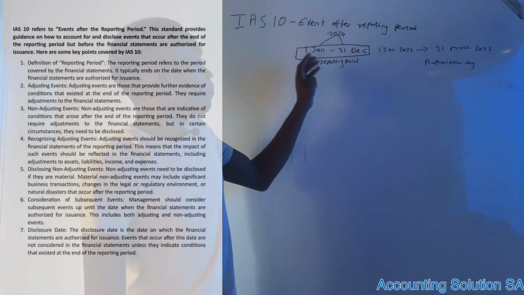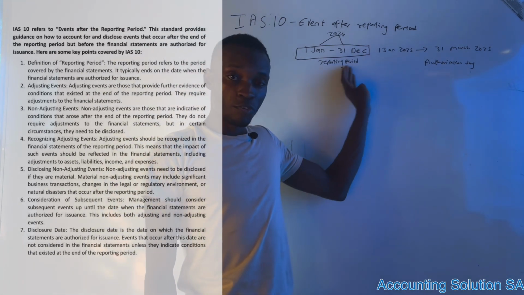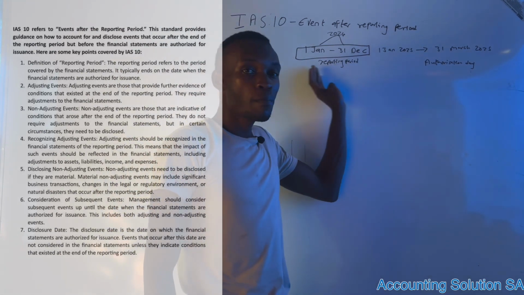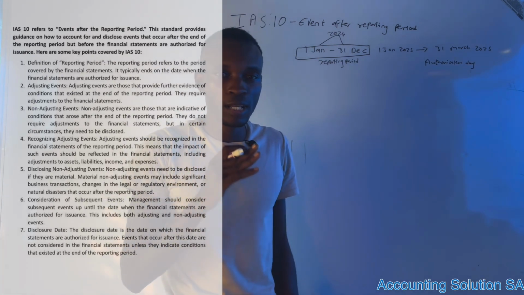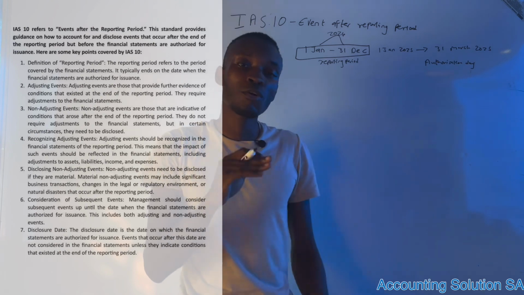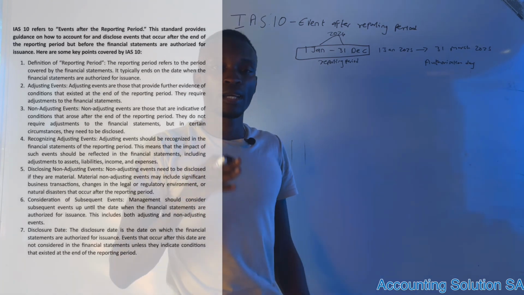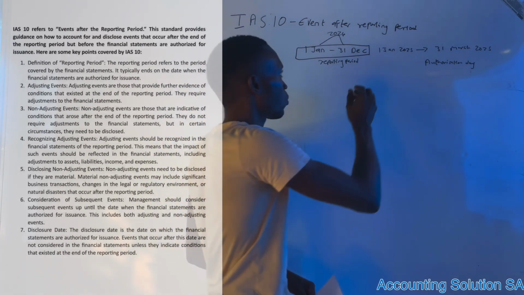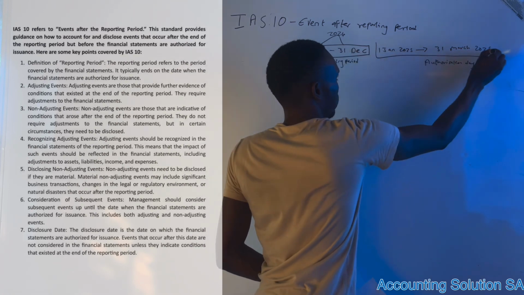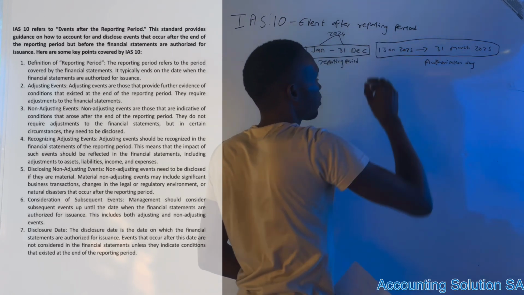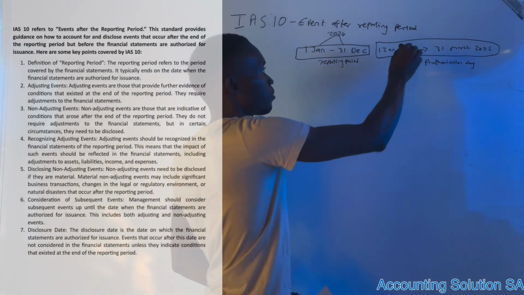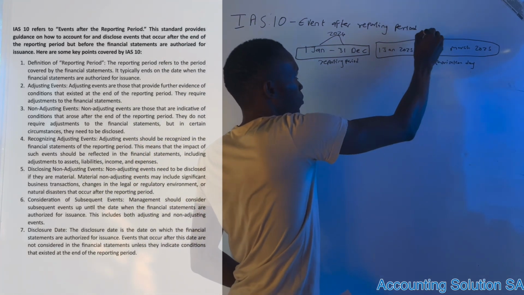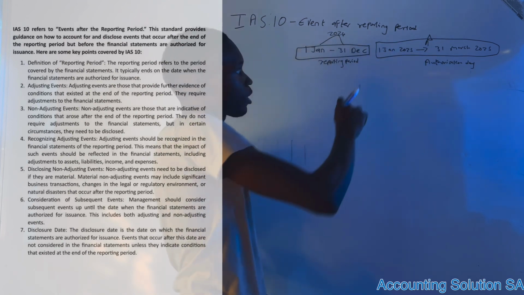Remember, this is the period that we've been given to prepare our financial statements. And we have a procedure that's called authorization. Someone must take those financial statements and give approval. So this is the date that we are waiting for approval. The event that happened during this period is called an event after reporting period.